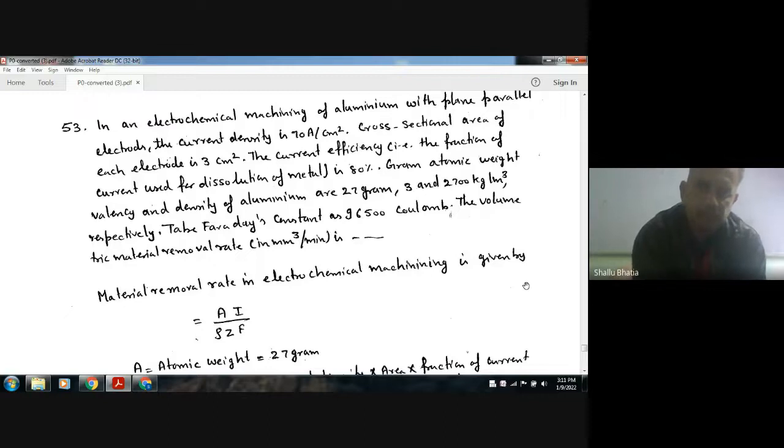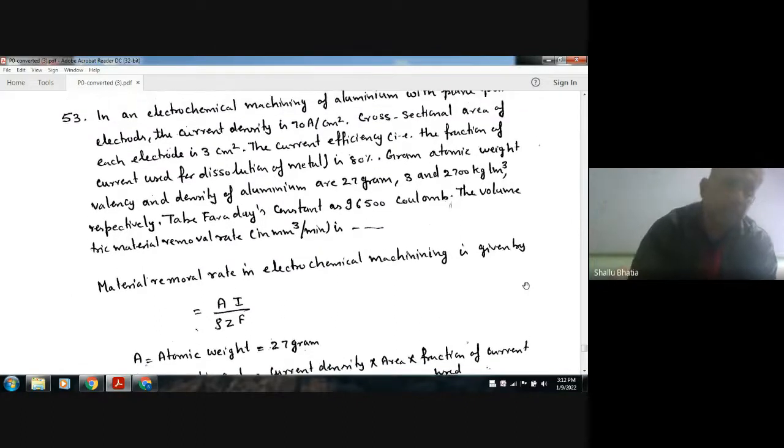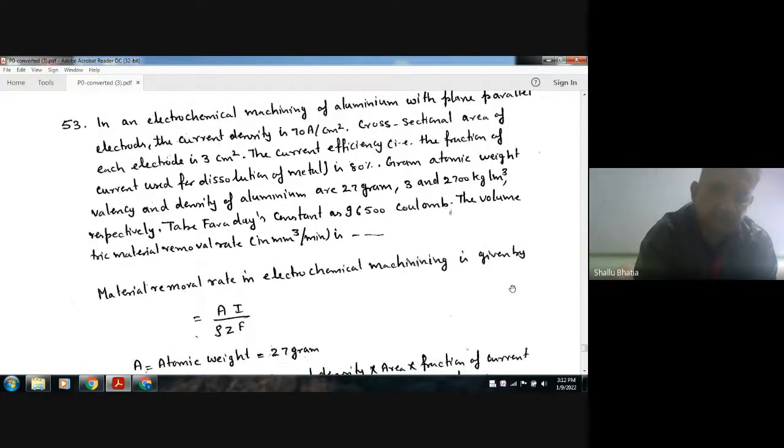The gram atomic weight and the density of aluminum are 27 gram and 2700 kilogram per meter cube respectively. Take Faraday's constant as 96500 coulomb. The volumetric material removal rate in mm cube per minute is: according to Faraday's laws of electrochemical machining, the metal removal rate is given as A I rho Z by F.